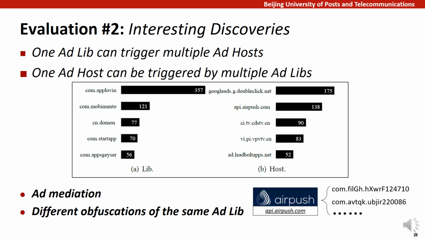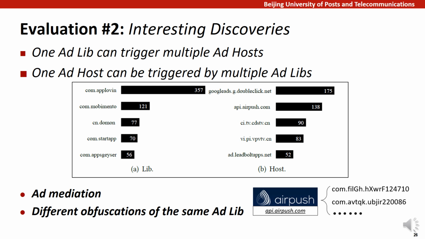The top 5 involved libraries and hosts are shown in this figure. For example, DoubleClick, the domain of Google Ads, is even triggered by 175 ad libraries. From our further investigation, we discovered that some top-ranked libraries are usually embedded with multiple other ad networks, which are further used to trigger ad requests. This is called ad mediation.